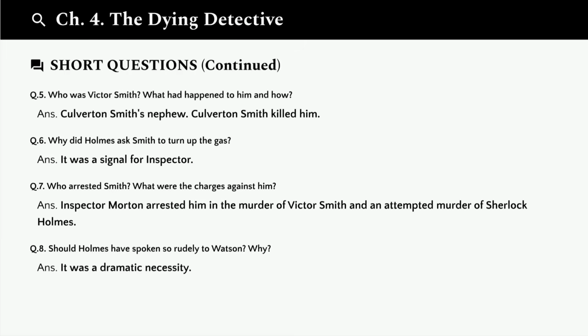Question 8. Should Holmes have spoken so rudely to Watson? Why? While it seems harsh, it was a dramatic necessity. Holmes needed to keep Watson in the dark about his plan to make everything seem authentic. Sometimes great detective work requires sacrifice. This story showcases Sherlock Holmes' brilliance and the lengths he would go to catch a criminal.